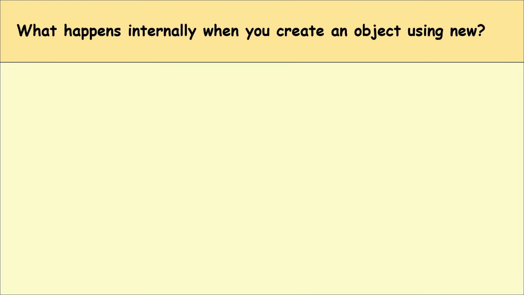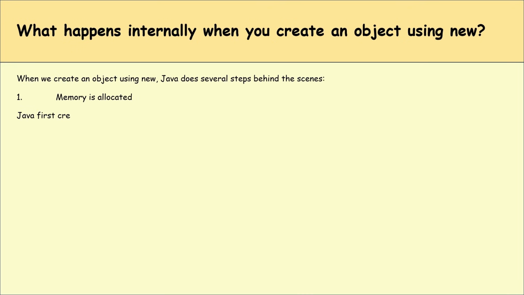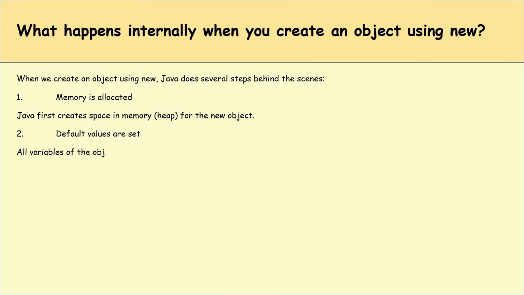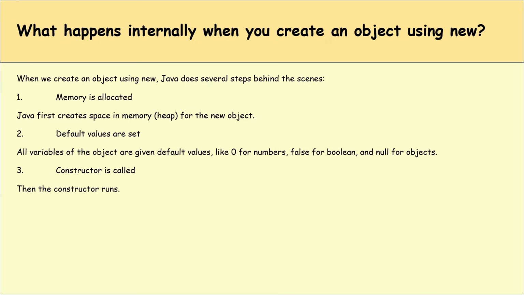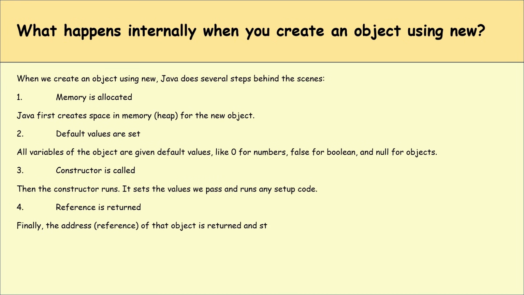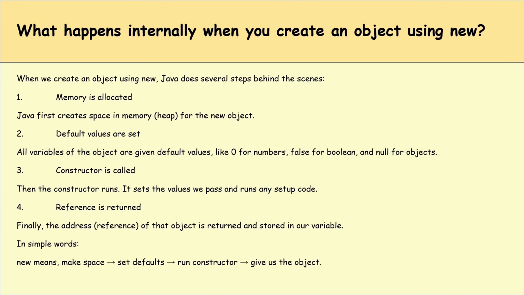What happens internally when you create an object using new? When we create an object using new, Java does several steps behind the scenes. First, memory is allocated. Java first creates space in memory for the new object. Second, default values are set. All variables of the object are given default values like 0 for numbers, false for boolean, and null for objects. Third, the constructor is called. Then the constructor runs. It sets the values we pass and runs any setup code. Fourth, the reference is returned. Finally, the address of that object is returned and stored in our variable. So basically, in simple words, new means make space, set defaults, run constructor, give us the object.